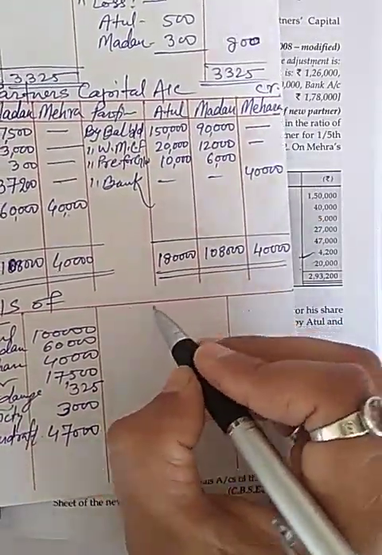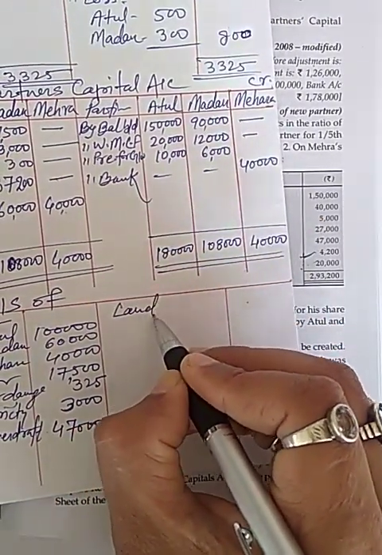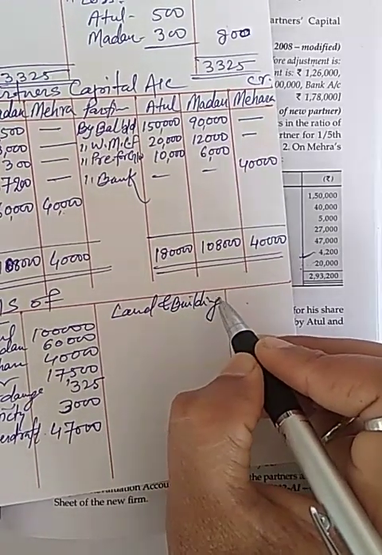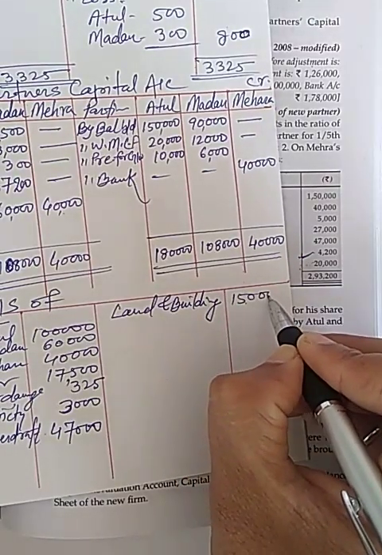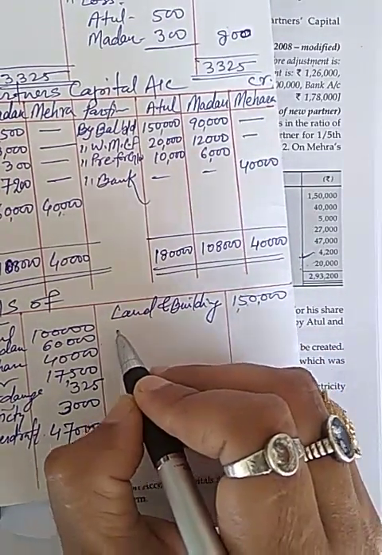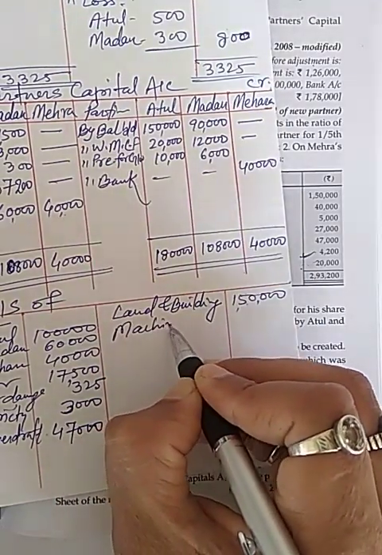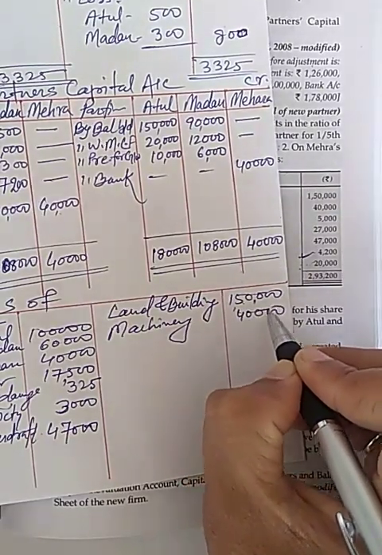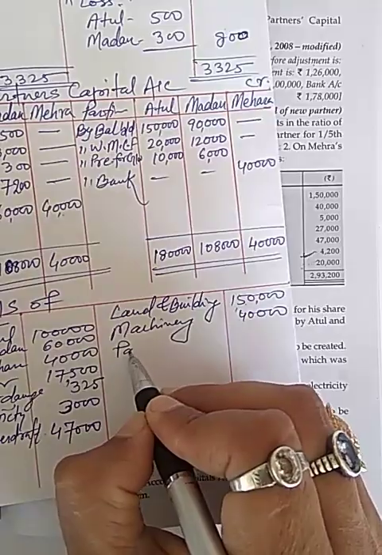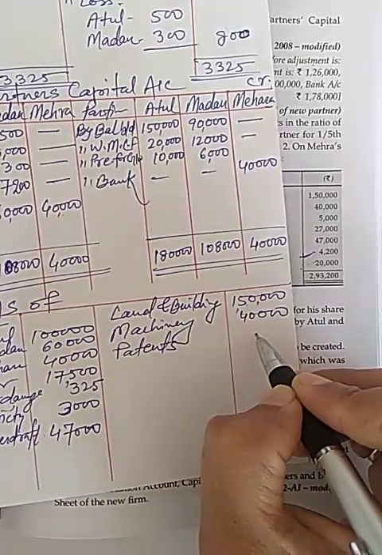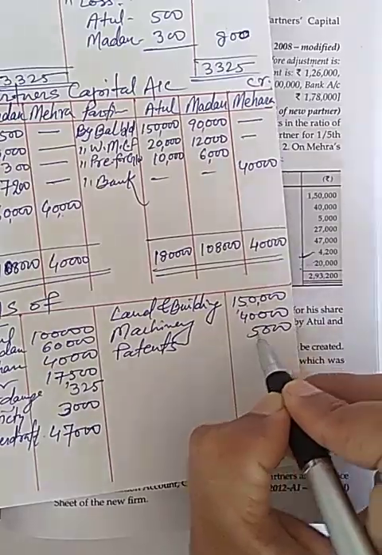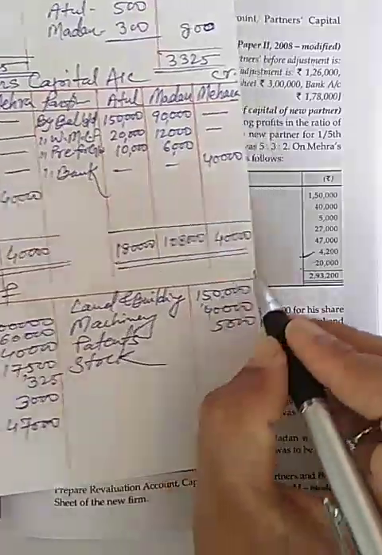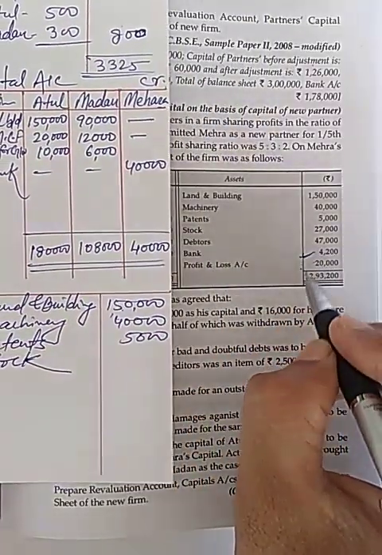Now in asset side, land and building is also given 1,50,000, and machinery 40,000, and patent 5,000. Stock, this is given in question.